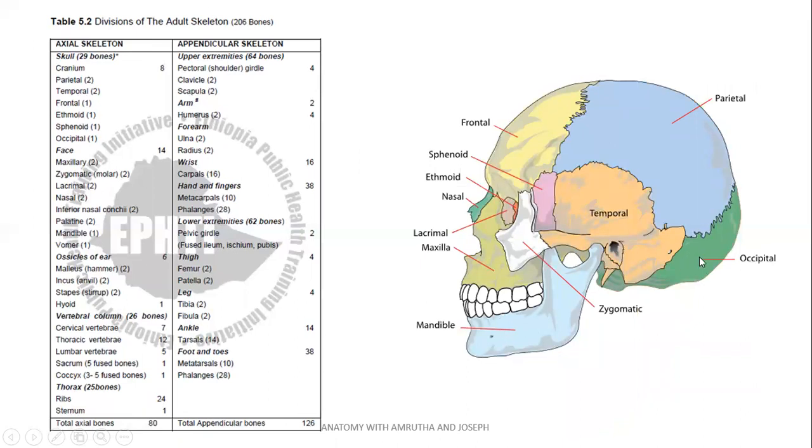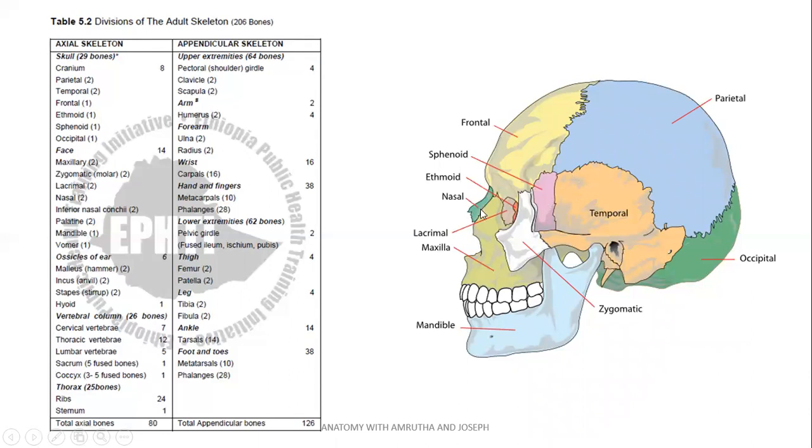Occipital bone seen posteriorly, joining with parietal bone, joining with temporal. Frontal bone anteriorly placed, joining with parietal bones posteriorly. Sphenoid bone, a part called the greater wing of the sphenoid bone, seen on the lateral aspect, articulating with nearby bones.